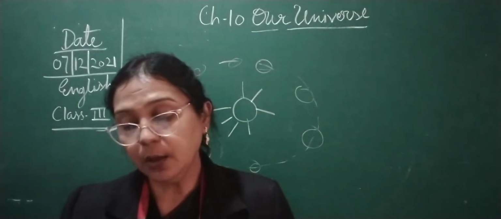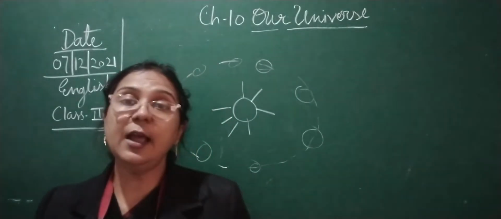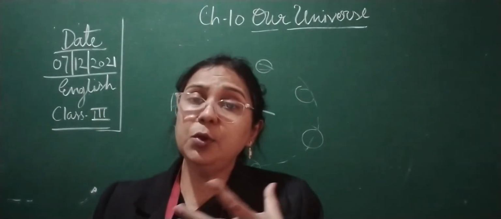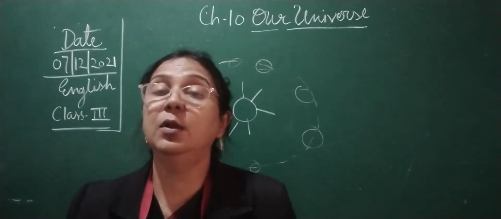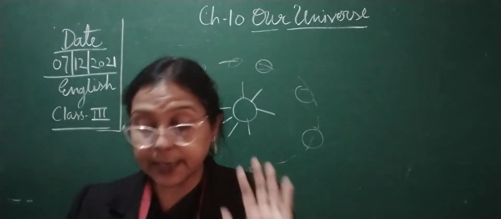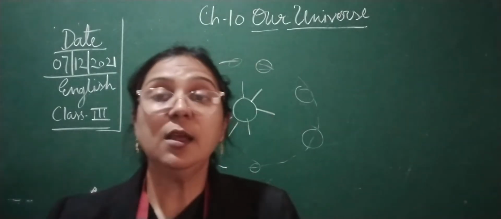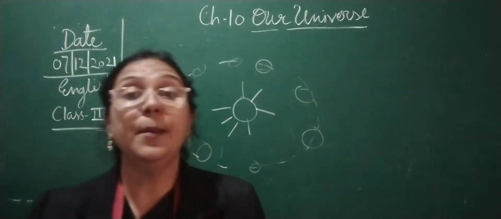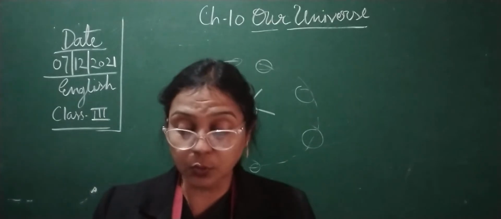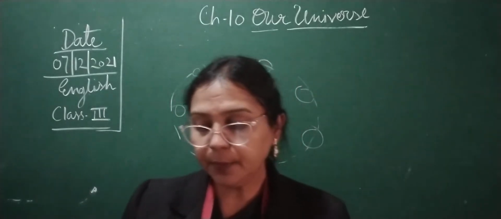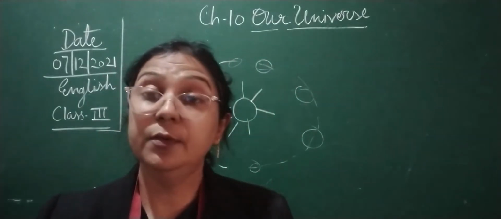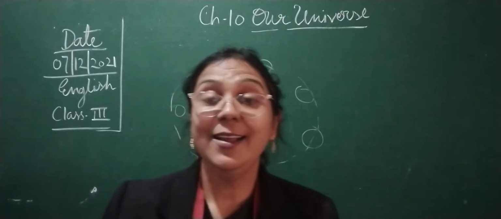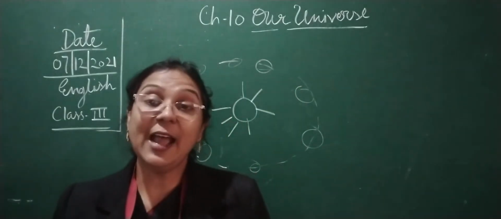Okay, so we can say that Saturn has a beautiful ring. It's looking beautiful, but it is not. It is having a dusty and rocky ring. इनके पास एक dusty और rocky ring होती है और आपको ये देखने से बहुत ही smooth लगती है, but it is not as such smooth. Okay, so children, here the first question we can ask is which planet has a ring?